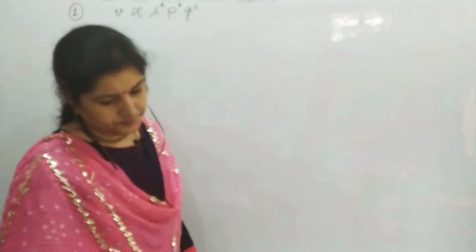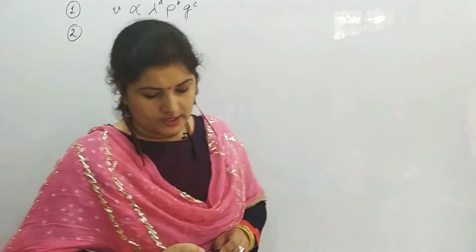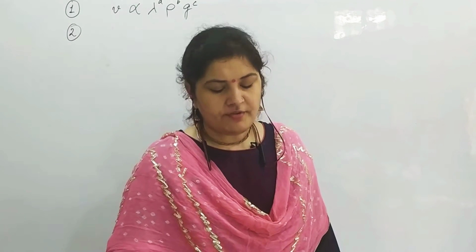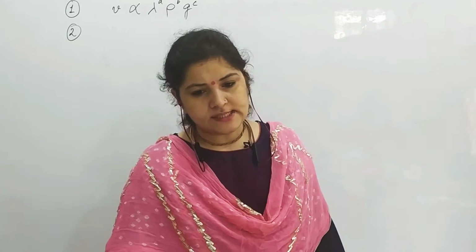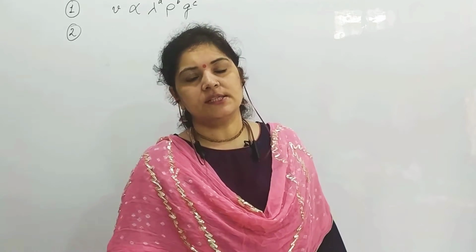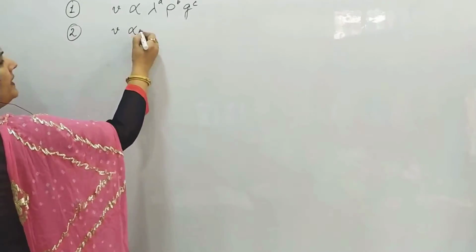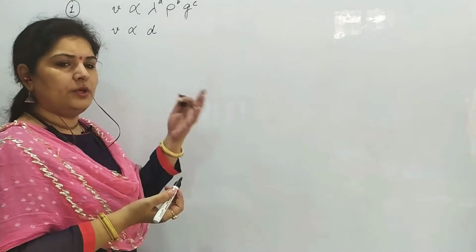Second question. The question says, the velocity of sound waves V depends on density of the medium D and modulus of elasticity E. Sometimes density is denoted by D, sometimes by rho.